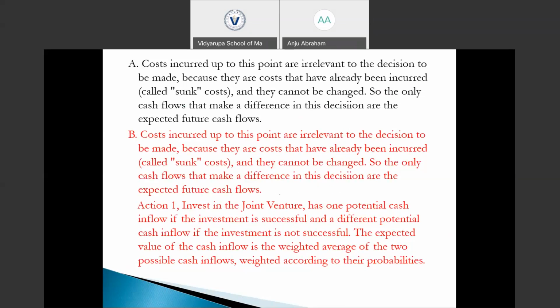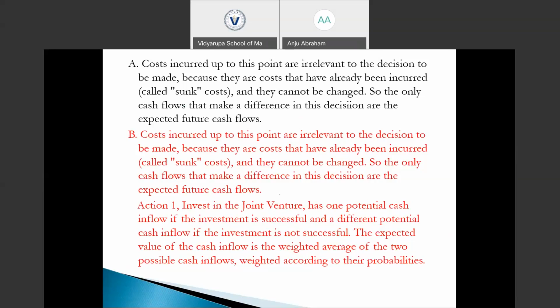There it is correctly mentioning the information related to the sunk cost. Costs incurred up to this point are irrelevant to the decision to be made because they are costs that have already been incurred, and they are called sunk costs and they cannot be changed. So the only cash flows that make a difference in this decision are the expected future cash flows. The sunk costs are the costs already incurred up to this point. Whether we decide to invest or not invest is not going to change or impact that cost, because they have already been incurred. We could not reverse our decision of incurring that cost till that point.